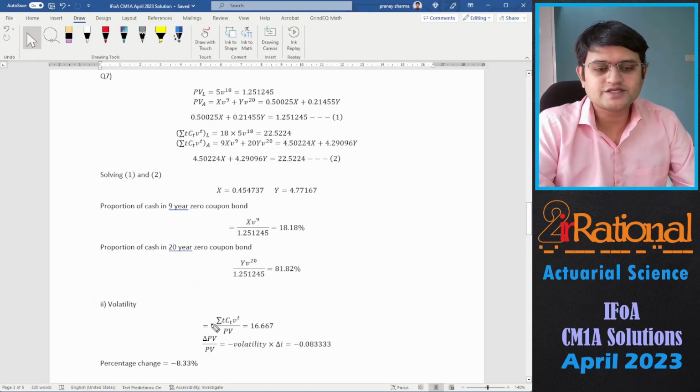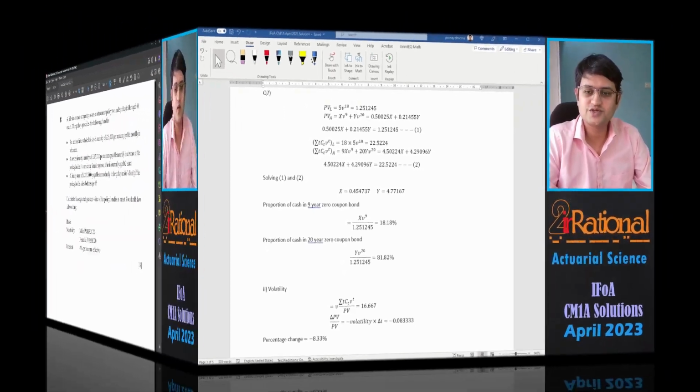So the first thing is I've calculated the volatility. It is v times the DMT. That turns out to be 16.667. And then the approximate change in present value upon present value would be nothing but the negative of volatility times the change in interest rate. So that turns out to be 8.33% and it is negative. Let's go to the next question.